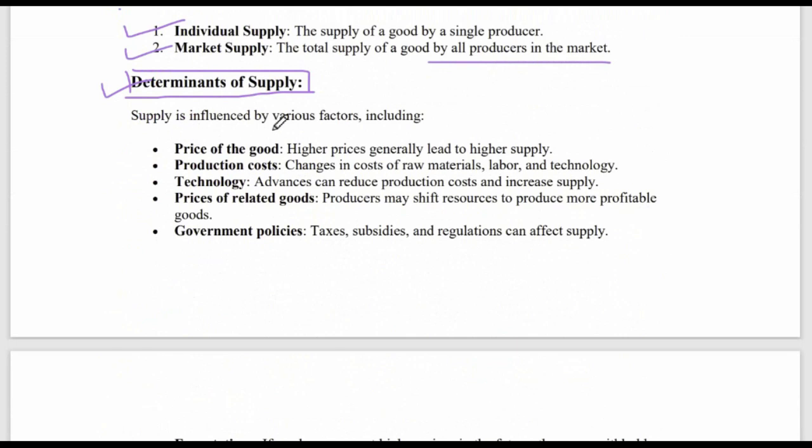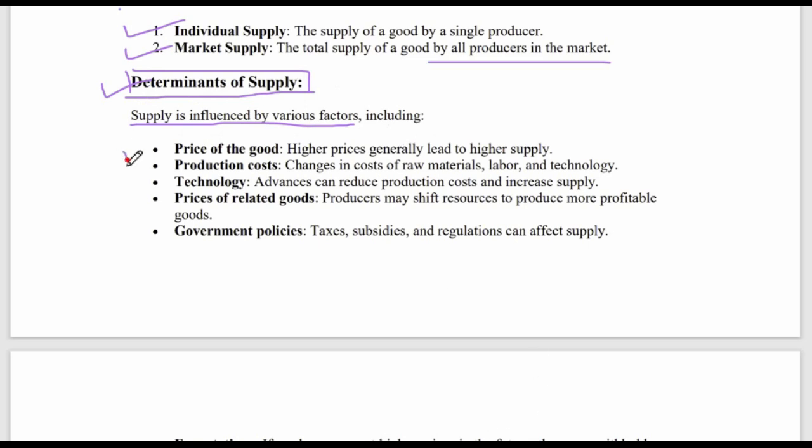Supply is influenced by various factors. Determinants means what determines the supply. How is it affected? What are the various factors affecting the supply of a good or service? Now what are these factors?